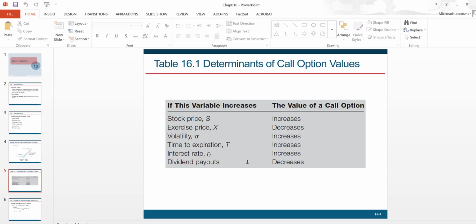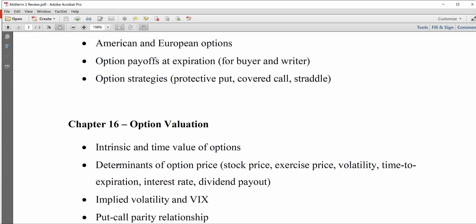And then we looked at the six factors which affect the price of the option, right? So we sort of discussed this intuitively, how these six factors determine the option price, what happens to the price of the call option when stock price goes up or when exercise price goes up, and so on, right? So make sure you are aware of the relationship between these six variables and the option price.